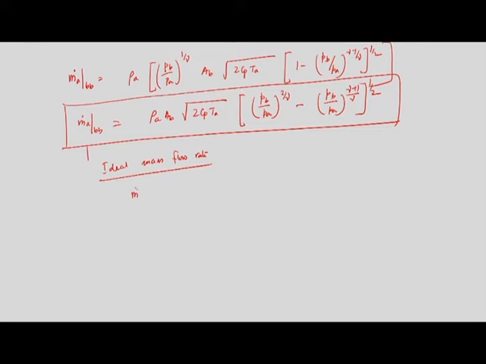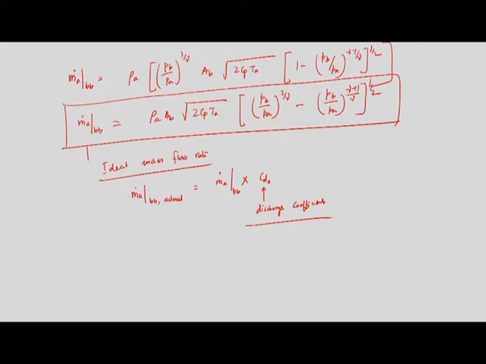The actual mass flow rate of air at section B will be the ideal mass flow rate into a factor, that factor is known as the discharge coefficient, Cd, whose value is very close to 1, like 0.9. So, we have to multiply by a discharge coefficient, just like a flow through an orifice meter or venturi meter.